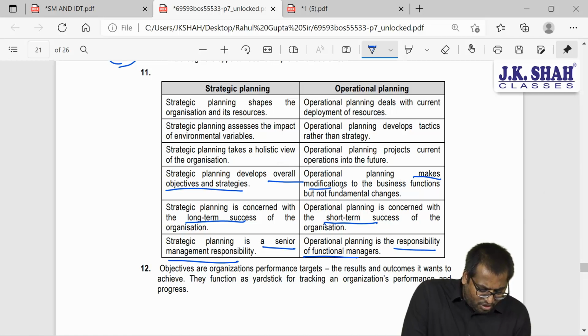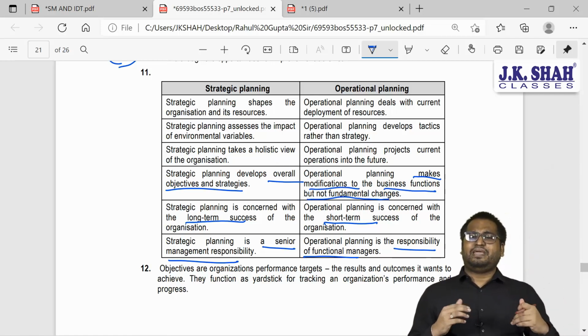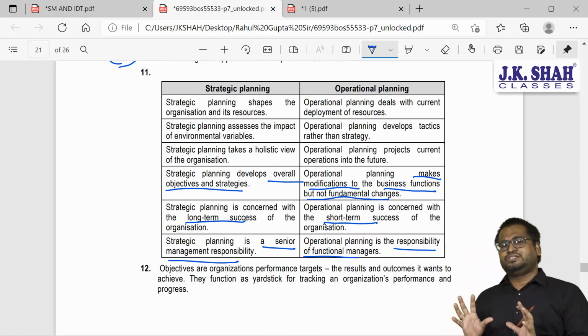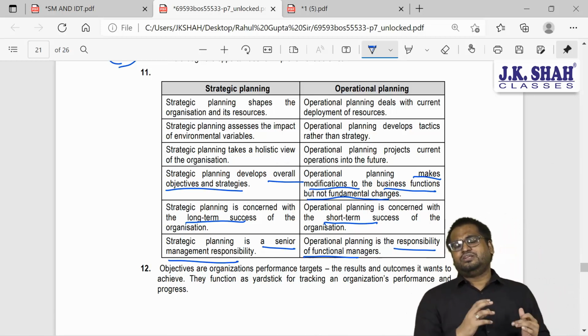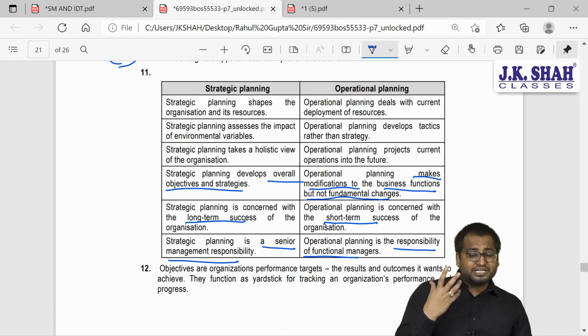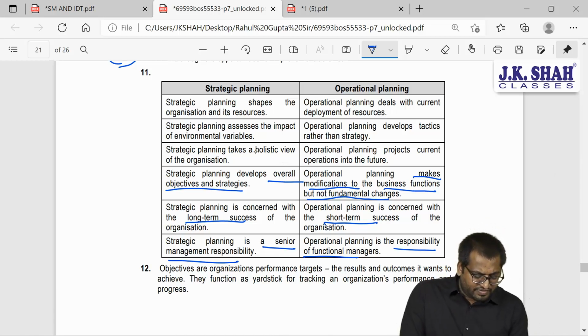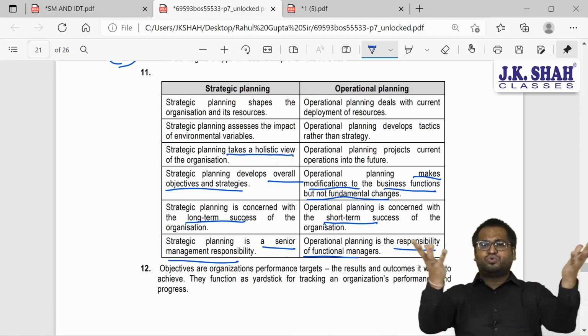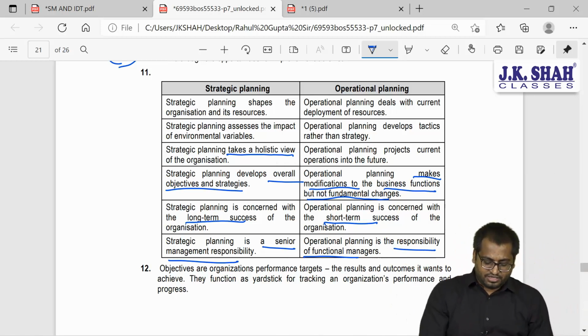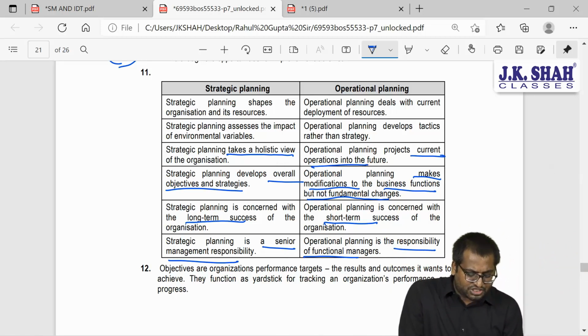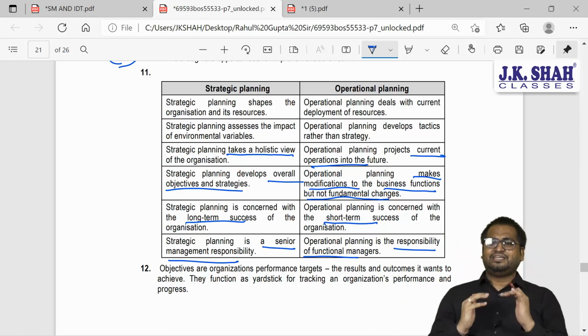Operational planning will make modifications to the business functions but not fundamental changes. We will make immediate changes, short-term changes. We will not change our goal. That is operational planning. Here in strategic planning we take the holistic view, the complete picture. Here in operational planning we talk about only the current operations, what we need to do presently, immediate.